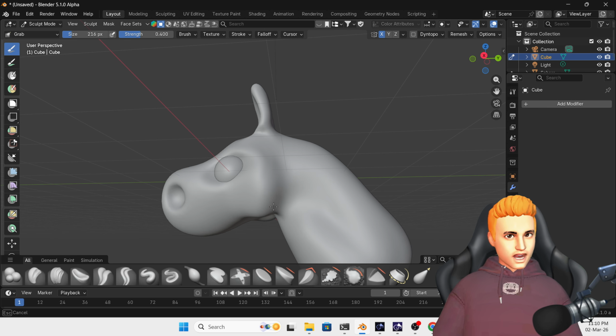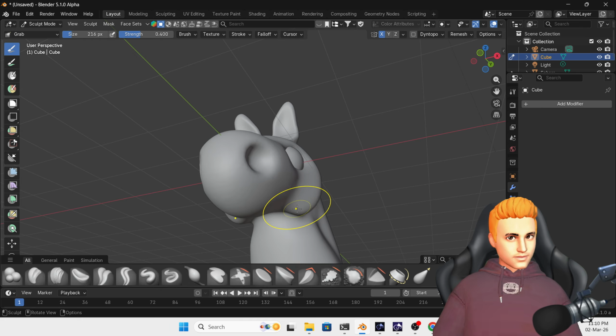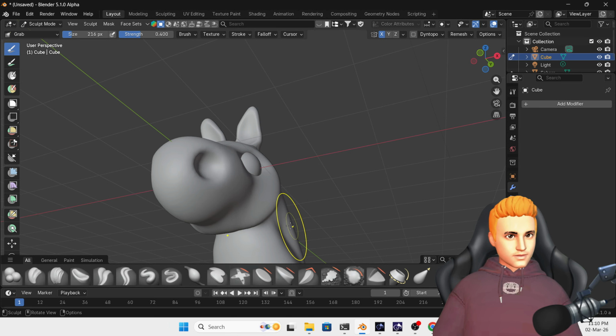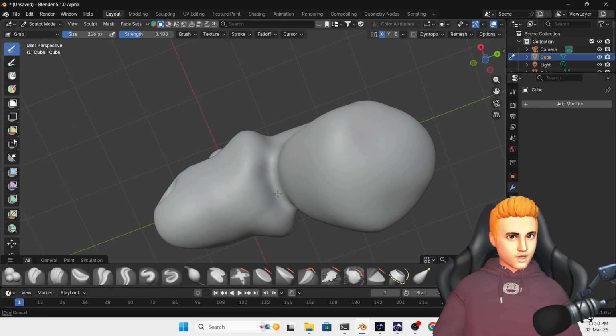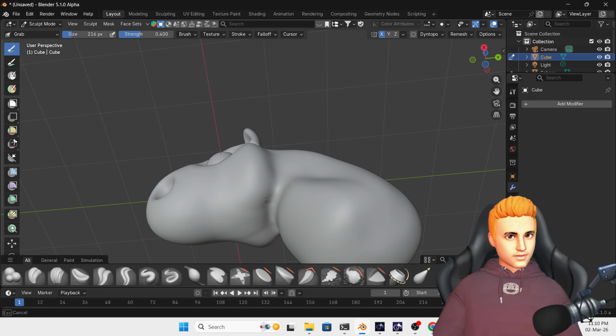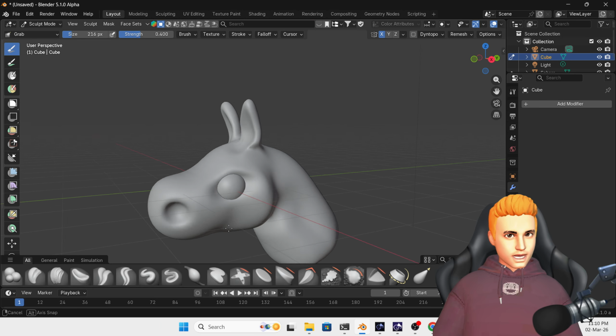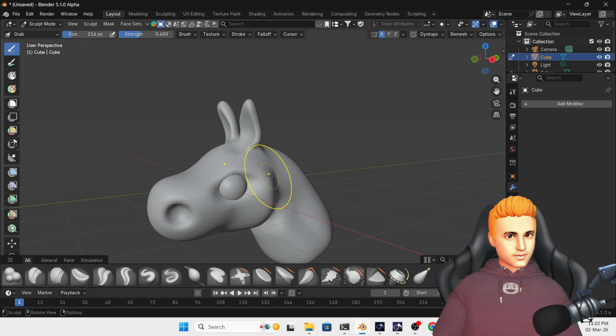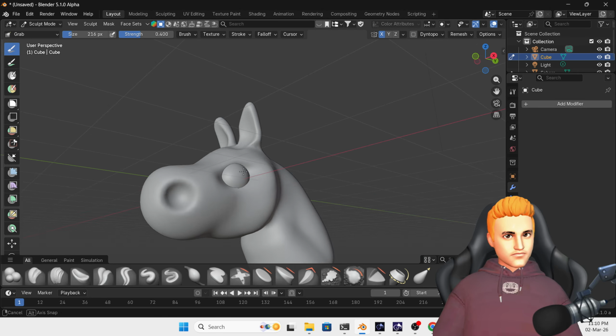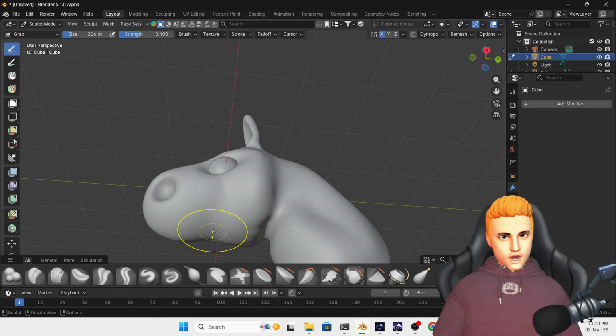Again, select the grab brush. So we have something like this. For this part also you can increase a little bit here like this.